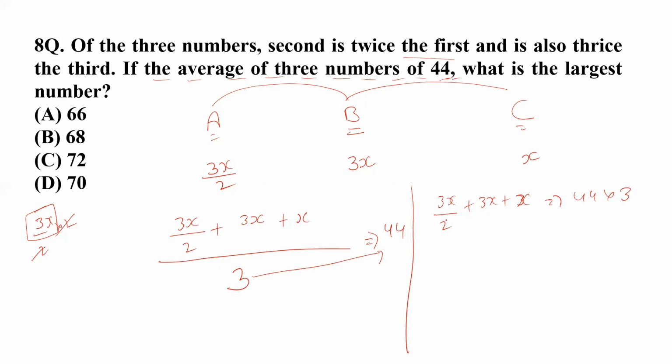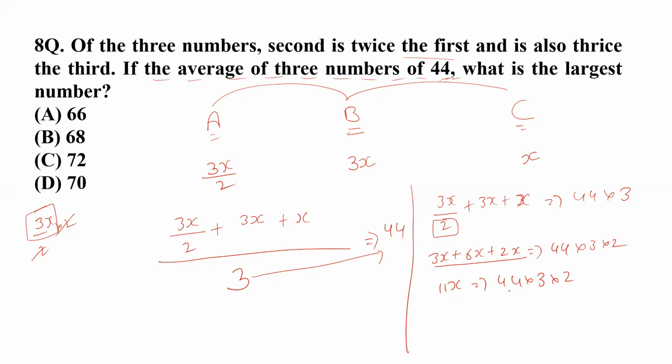You have to take LCM of 2, and if you do that, you get 3x plus 6x plus 2x, all over 2. Just take this 2 to the right hand side again. You get 44 multiplied by 3 multiplied by 2. If you make the sum of all these 3 items, you get 11x. 11x should be equal to 44 multiplied by 3 multiplied by 2.